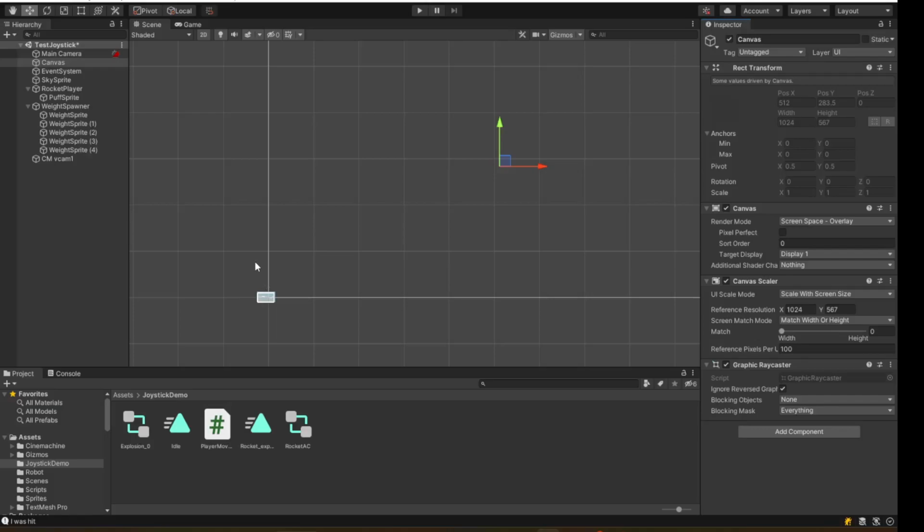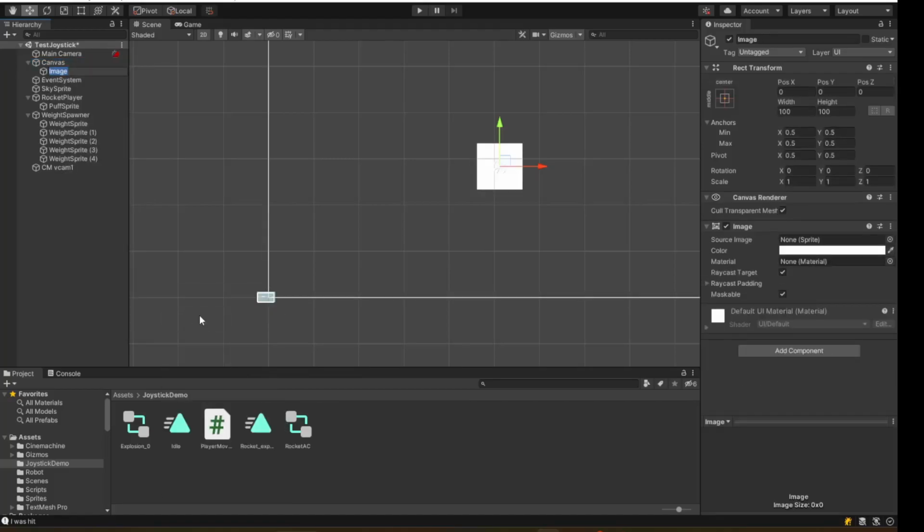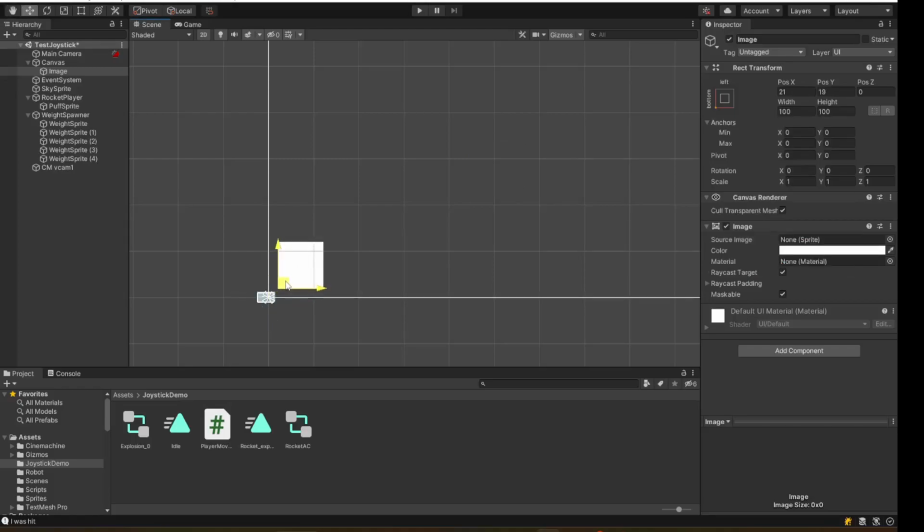Let's see if we can add an on-screen joystick in under 5 minutes. Firstly, we'll need something to grab, so let's go to Canvas. We'll go UI and add an image. Now let's take our image, we'll anchor it to the bottom left of our screen, and if we do Alt and click it, it'll actually move it there for us as well.